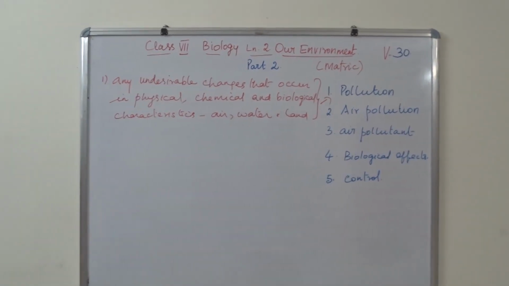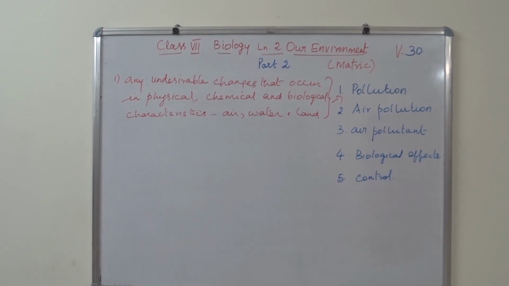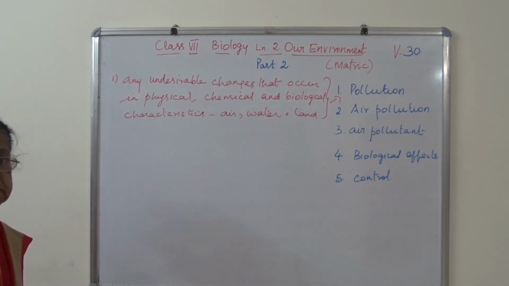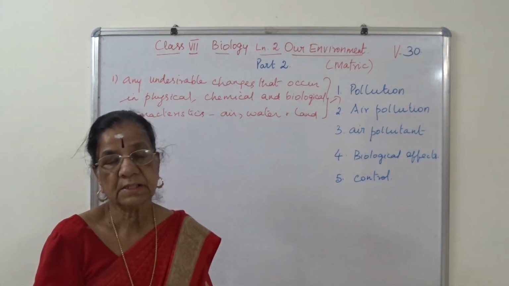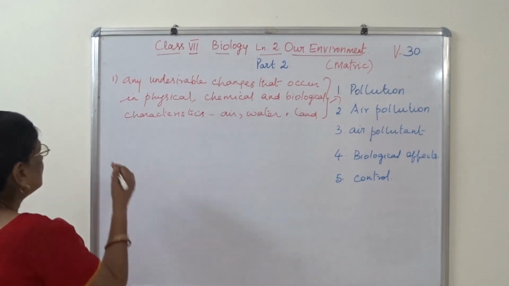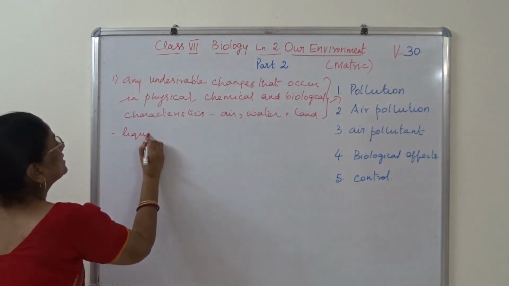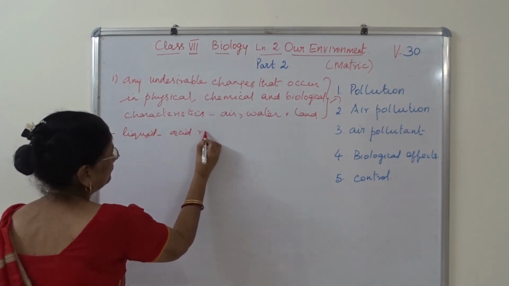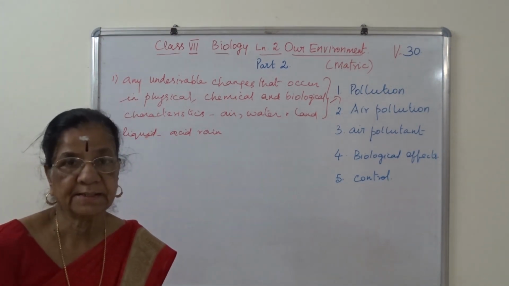So we'll continue. What have we done so far? Air pollutants as solid, liquid, gases. We have done solid and gas, and the liquid form is called acid rain. The liquid pollutant is called acid rain.